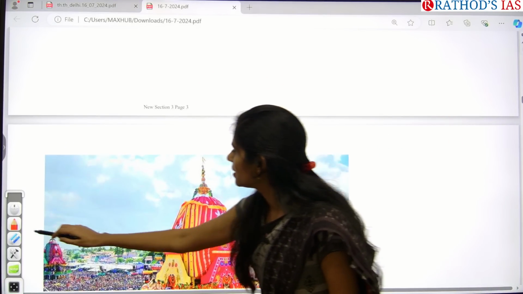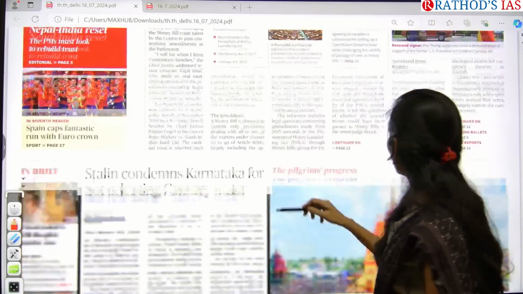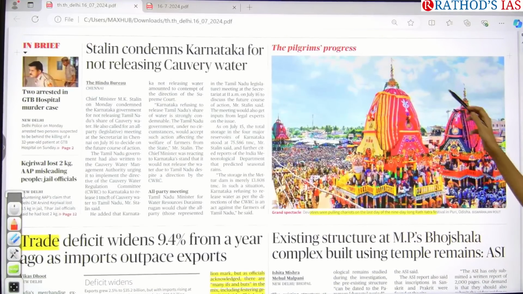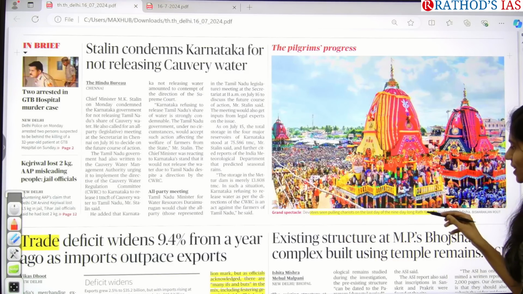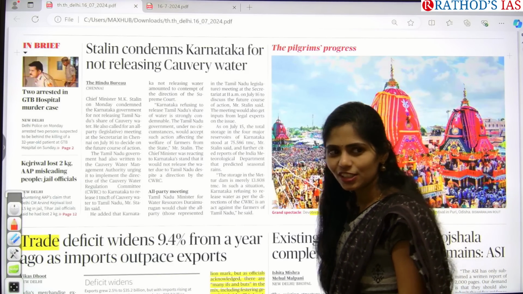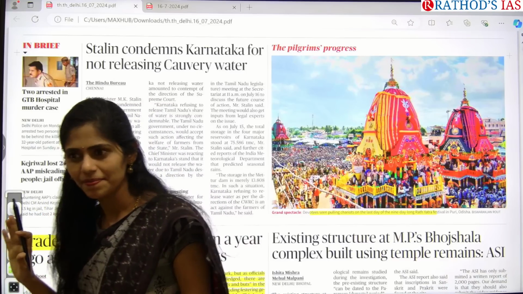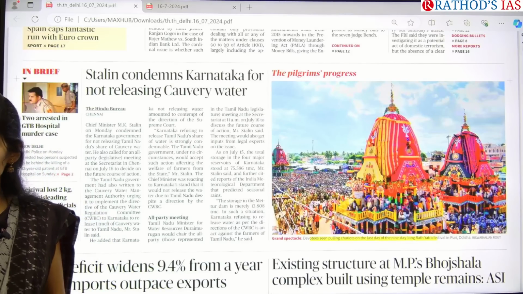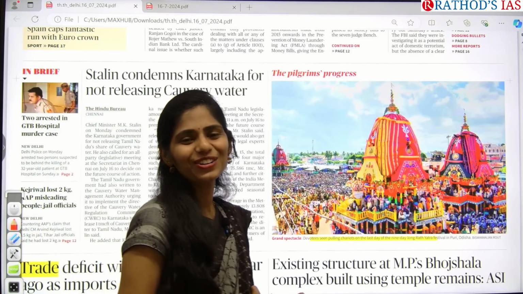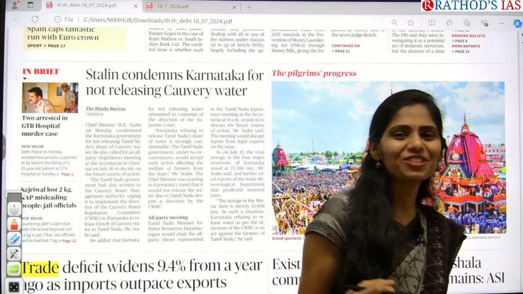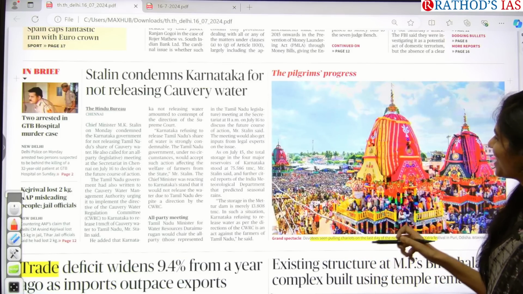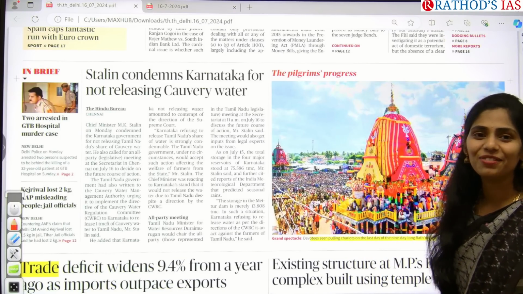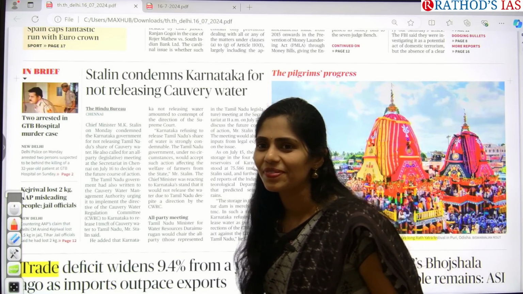Yeah, and on this front page itself, you can see this image, right? So can you tell me what this image is about? Yeah, Odisha's Puri Jagannath temple. Especially it is showcasing the Rath Yatra, right? So whenever you are getting this type of images, you have to know some basic facts. Okay, because there is a high chance of getting a prelims question as well as a mains question from this. So tell me, Mani, what do you know about this Puri Rath Yatra?